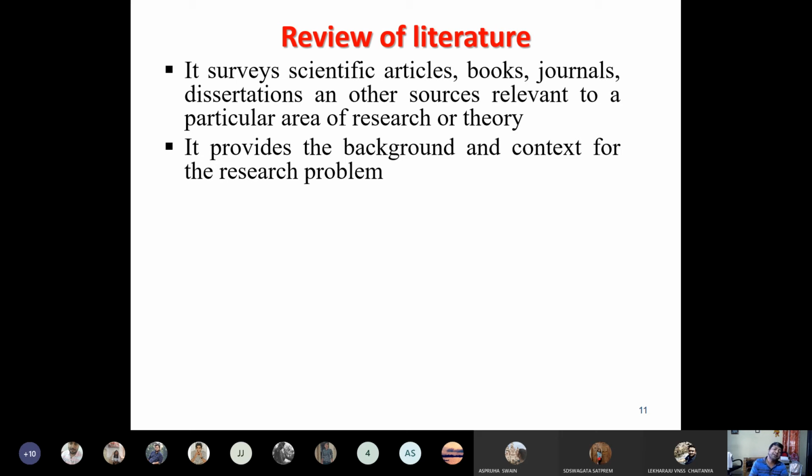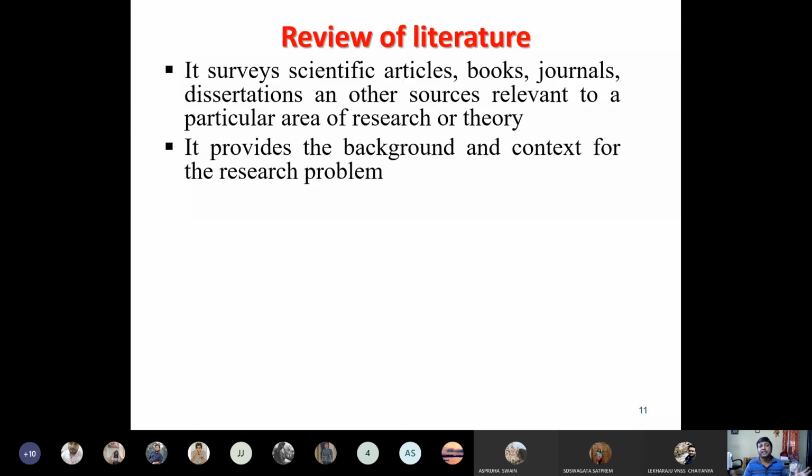You might have identified a problem based on a certain kind of literature, but if you stop reviewing the contemporary literature, if you stop reading the new literature that is available every day, because lots of people are doing research... Suppose for a PhD you take 4 to 5 years. Suppose you complete your review within the first 2 years, then you start doing everything else and completely ignore your review. Suppose you submit the thesis after 5 years, then definitely the examiner will ask you,